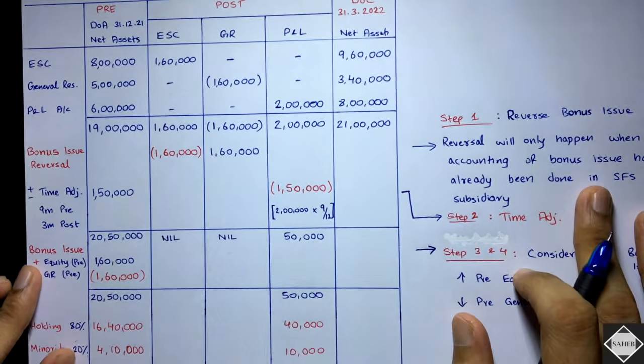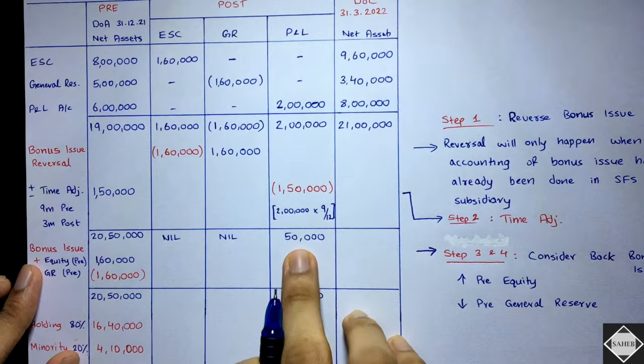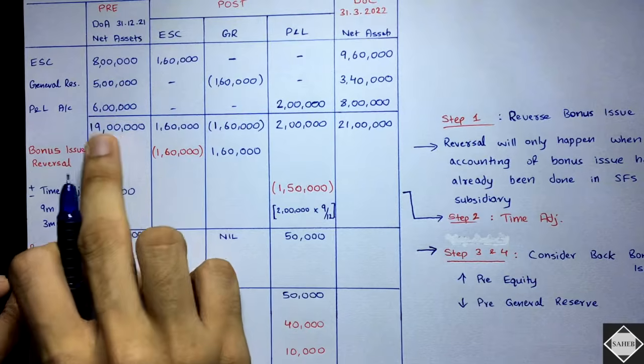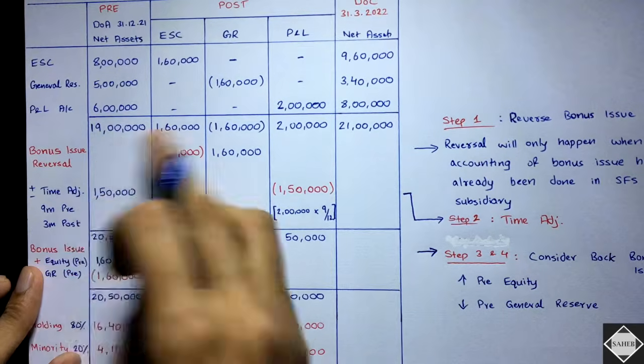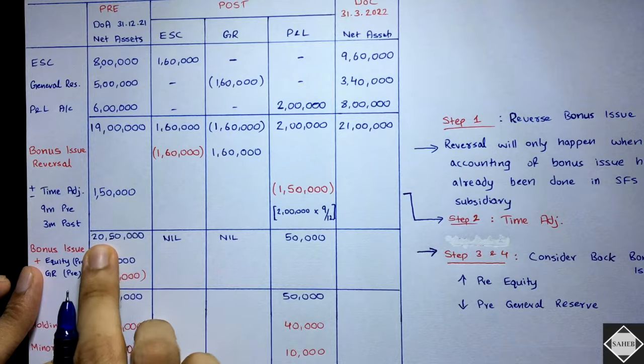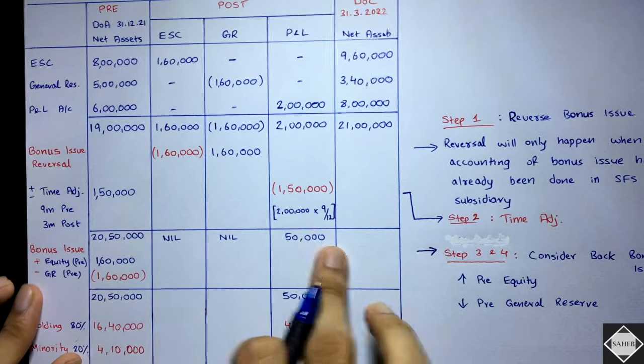Fine. So after the time adjustment, see here, 2 lakh minus 50,000, and here this is nil, nothing. Okay. And then 19 lakh, this total 19 lakh here, then the time adjustment which you have added over here, it became 20 lakh 50,000. Now this is the position you are in, right? This is the position you are in.